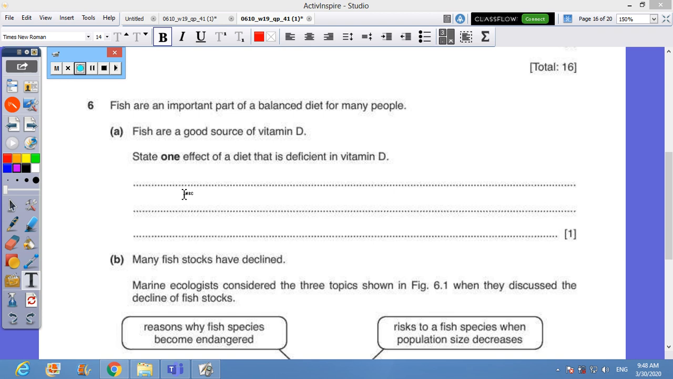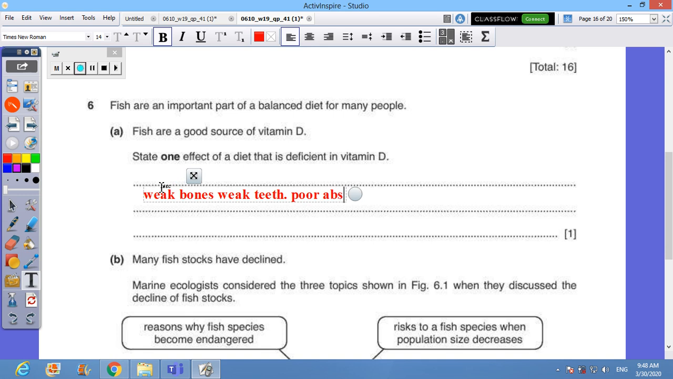We proceed to question number 6. Fish are an important part of the balanced diet for many people. Fish are a good source of vitamin D. State one effect of diet that is deficient in vitamin D. If you are deficient in vitamin D, you will have weak bones. Okay? You have weak teeth as well. There would be poor absorption of calcium in the small intestine.